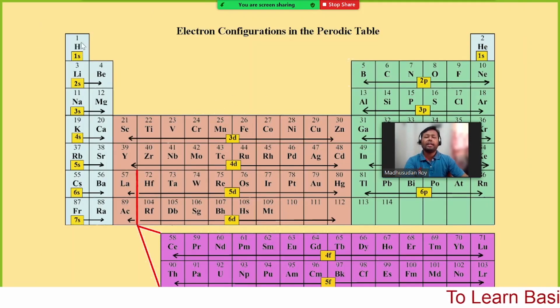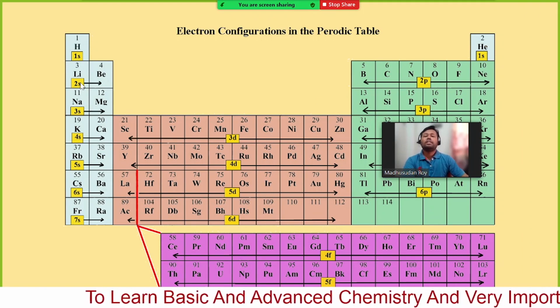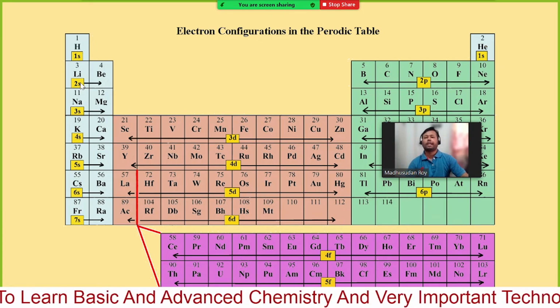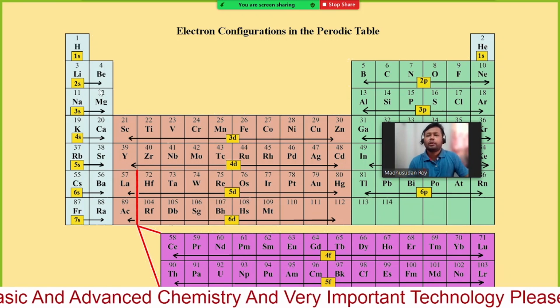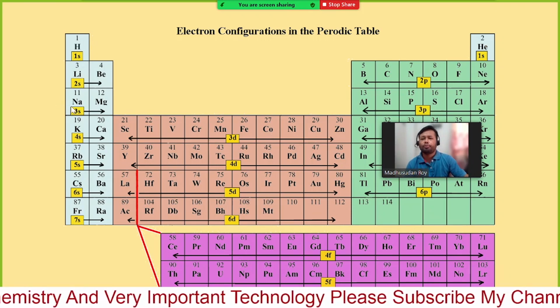I already mentioned that if you know the position of an element in the periodic table, then you can understand the electronic configuration of that atom. Let us consider the sodium atom.